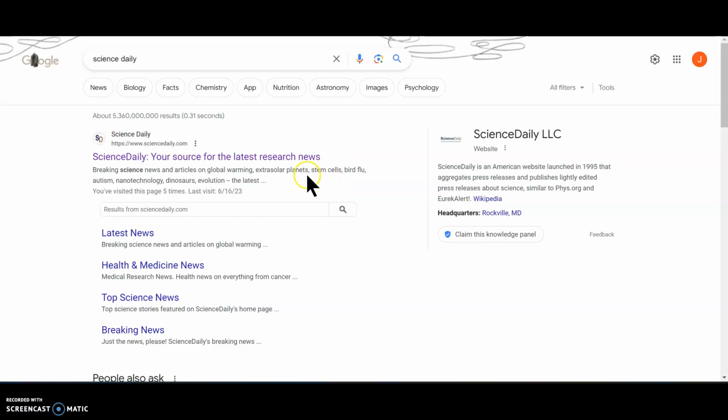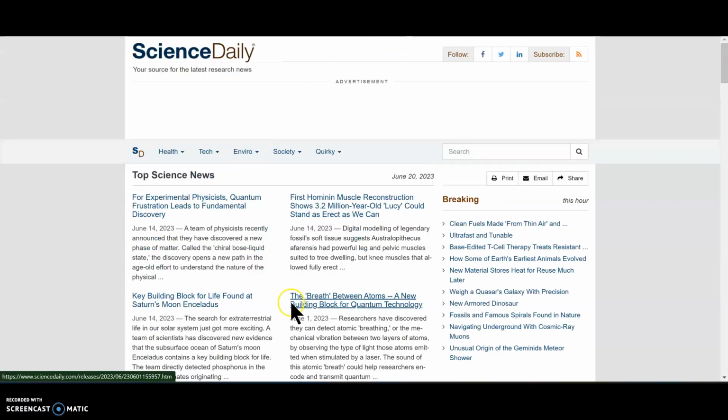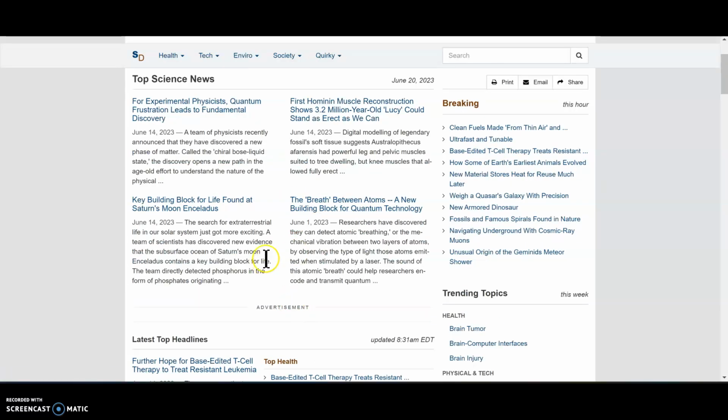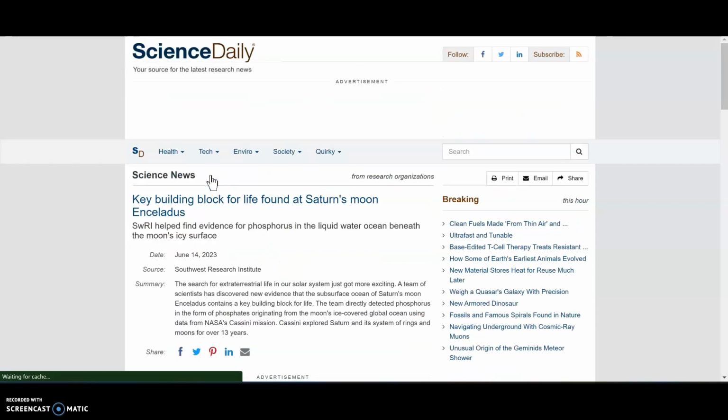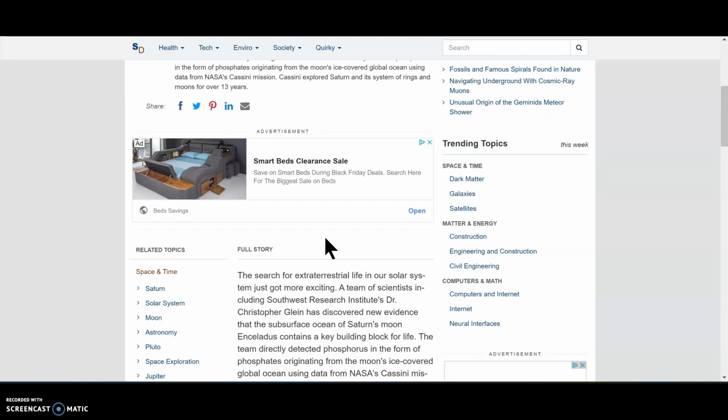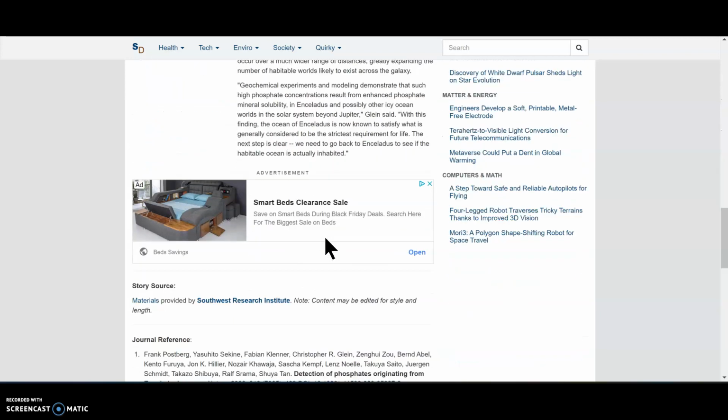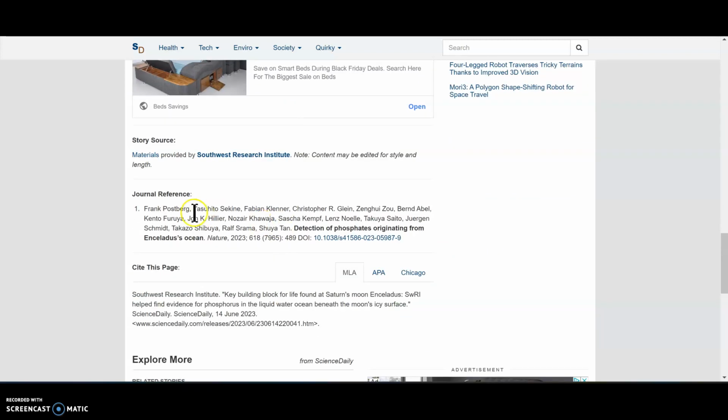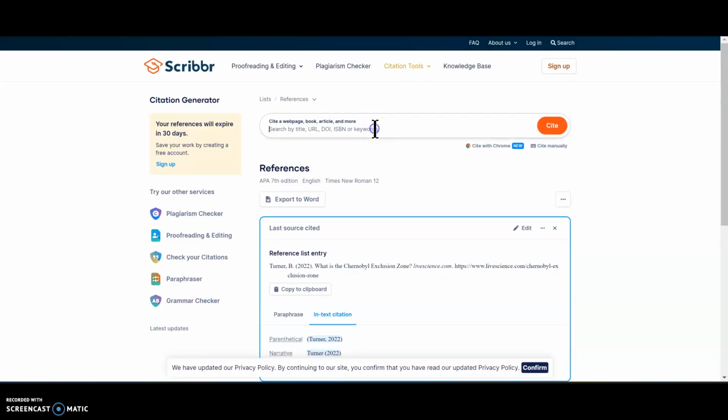So this can work on any number of websites, but one website that I like in particular to get certain science news and things like that is Science Daily. I'm just going to grab a random one. A lot of times you can find on Science Daily, they're pulled in from journal references, and it will automatically have the citation for you. But the other thing you can do is find this DOI number, copy and paste it, and go into SCRIBBR and paste it in there and hit cite.